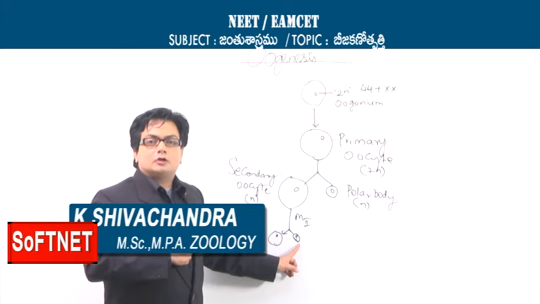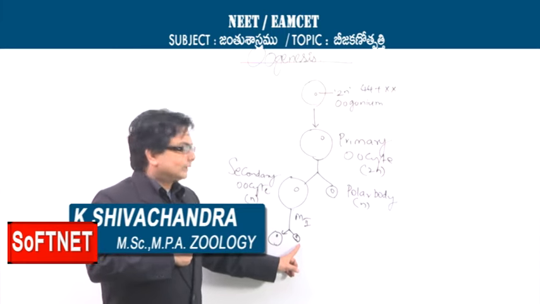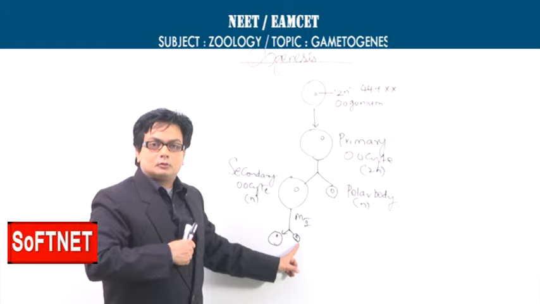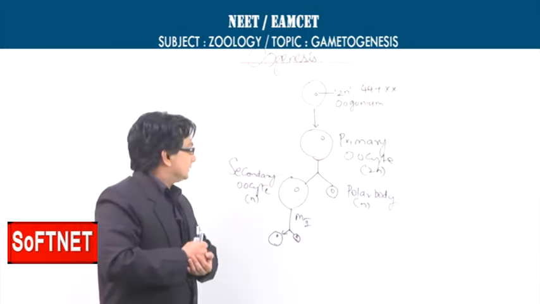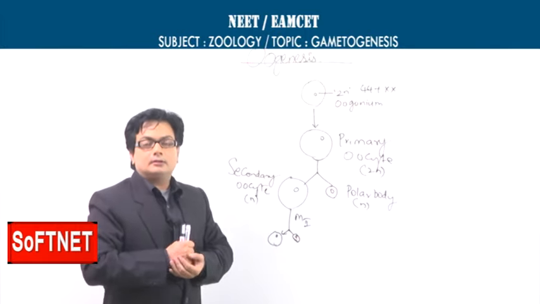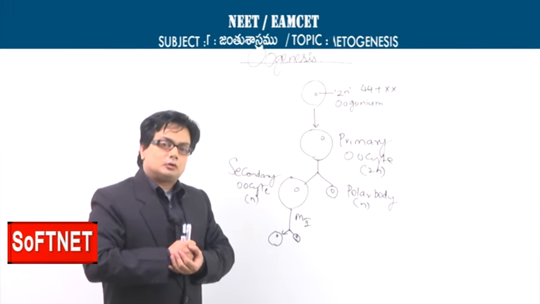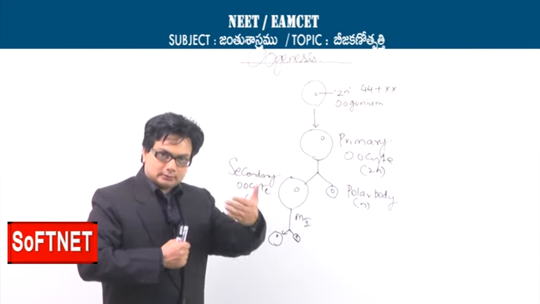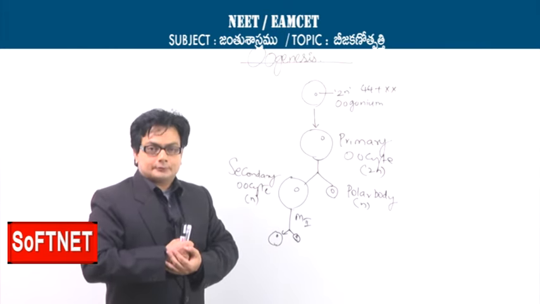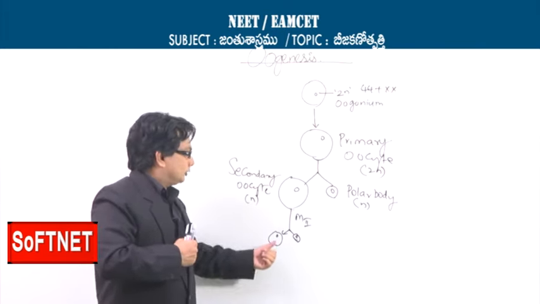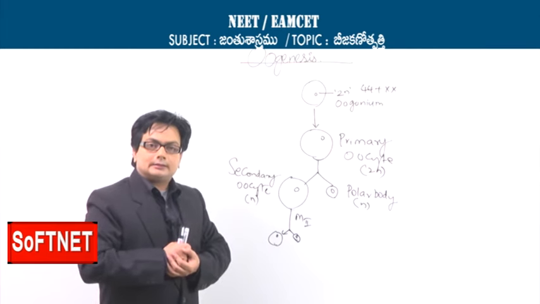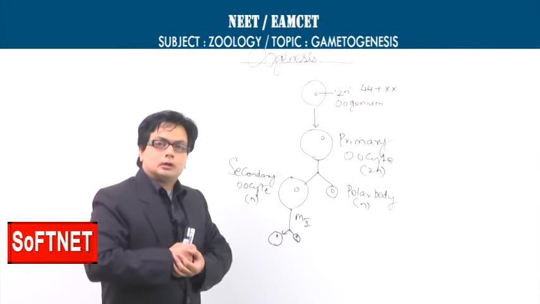This is also unequal cytokinesis, and this second polar body will disintegrate. The secondary oocyte certainly will do meiosis 2, especially after the entry of the sperm. It will produce the ovum and the second polar body.